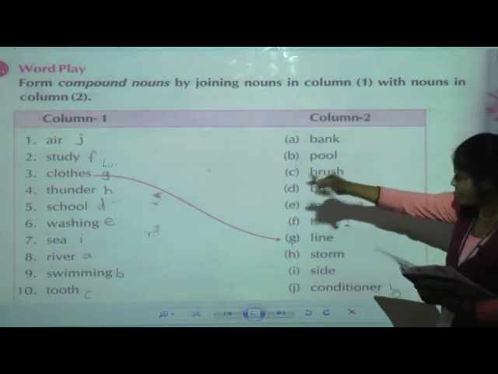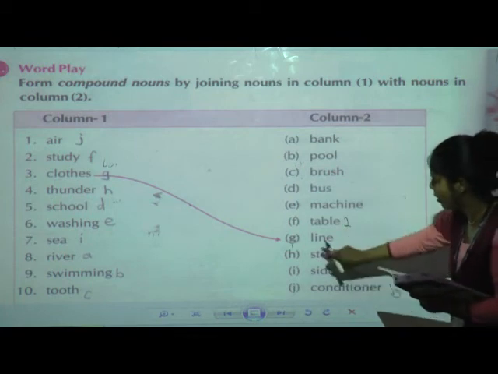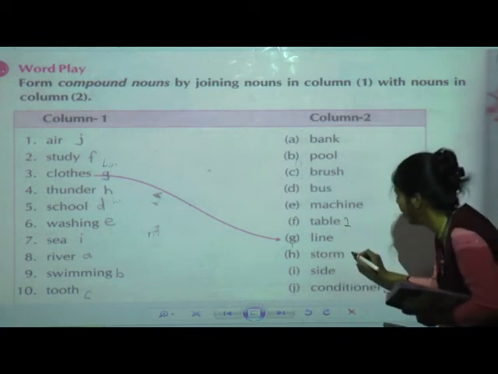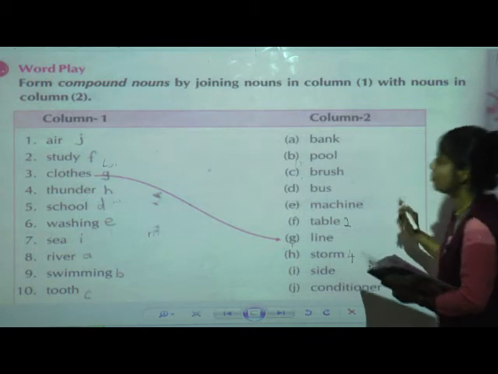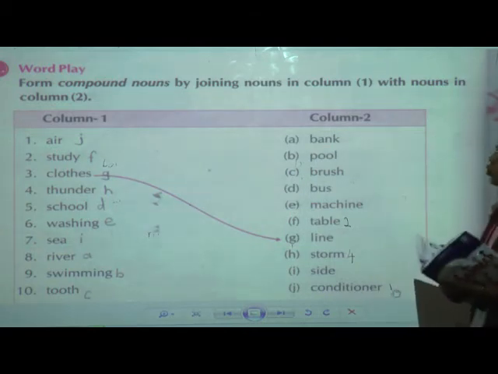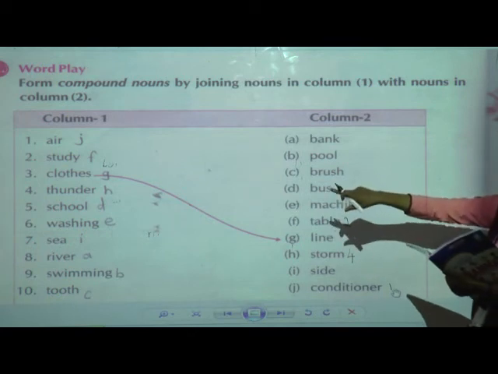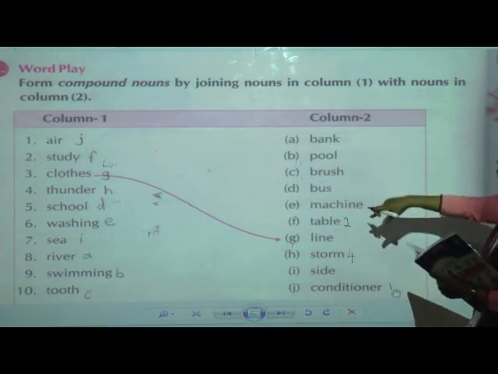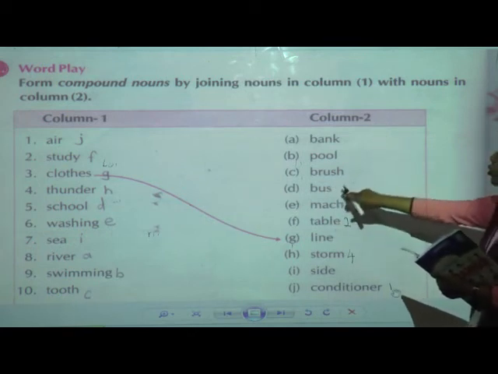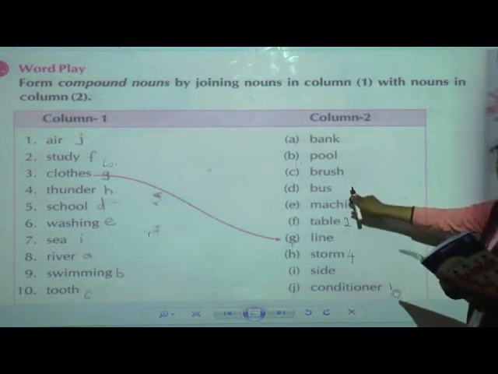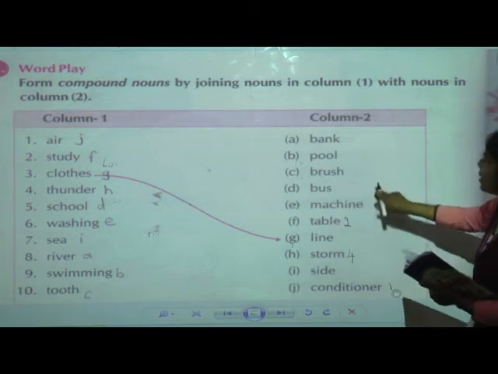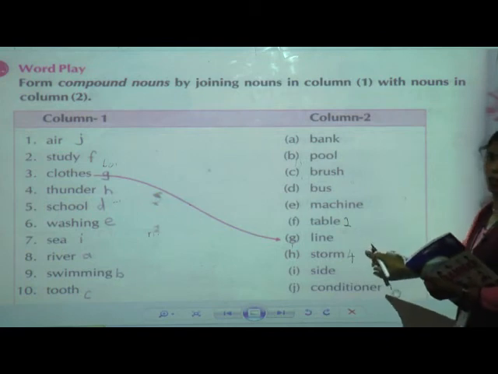So this one, the fourth one, is thunder. So what is the answer? H. Yes, where is H? Yes, so you must write 4. Yes, school, from which will match? School bus. Yes, school bus. And what is the alphabet or number?